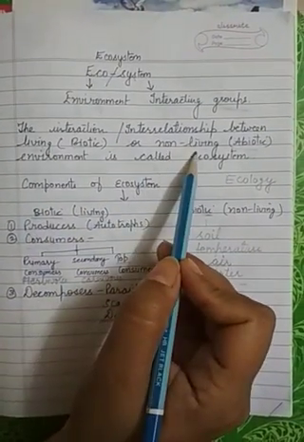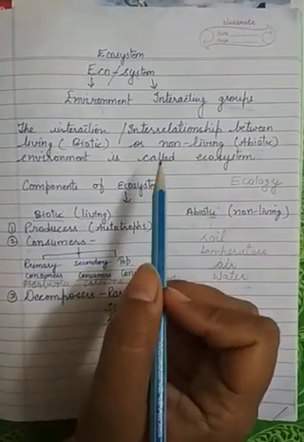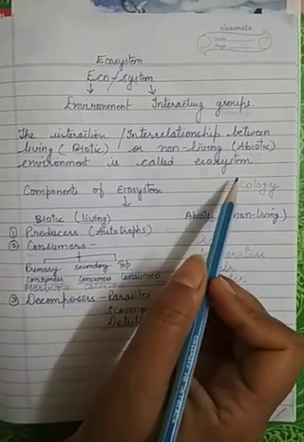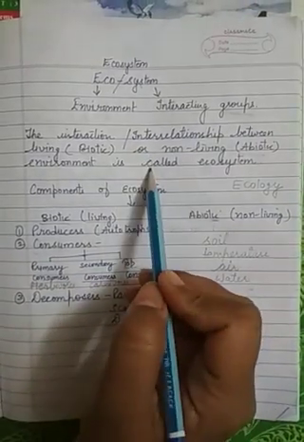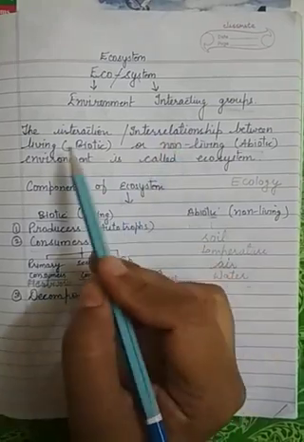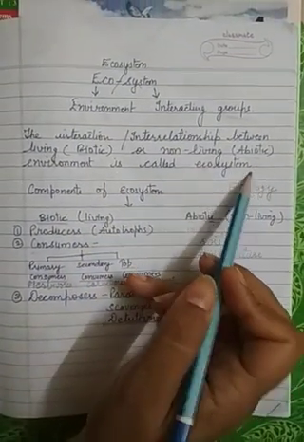Non-living is water, sunlight, soil, air, all are non-living components. So the definition of ecosystem is the interaction or interrelationship between living and non-living environment.